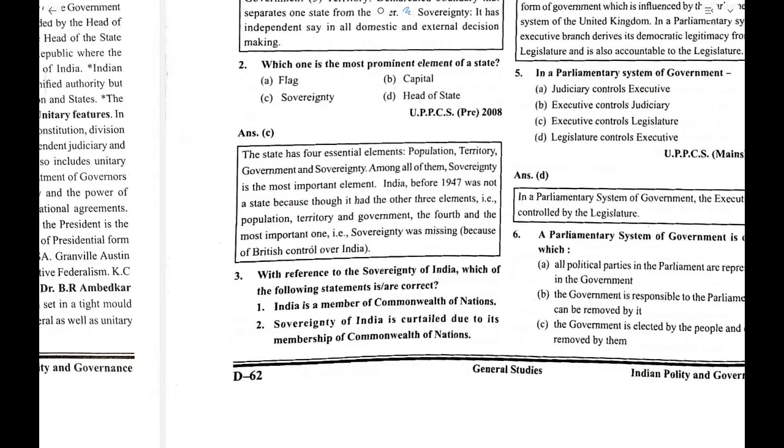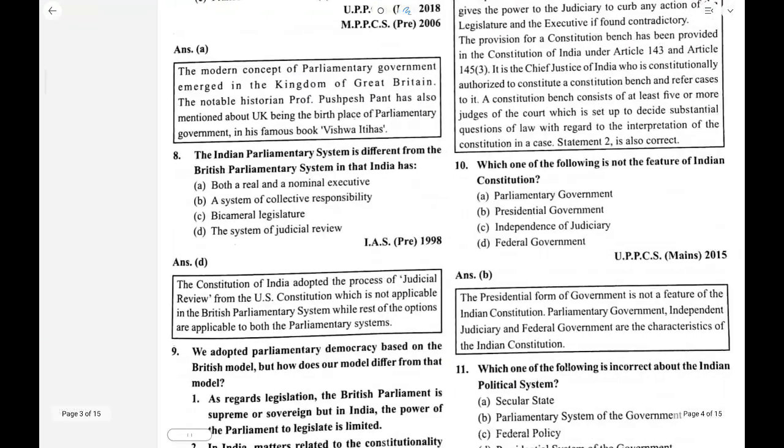With reference to sovereignty in India, which of the following statement is correct? India is a member of Commonwealth of Nations, and sovereignty of India is curtailed due to its membership of the Commonwealth of Nations. No, it's not. A is the correct answer here.